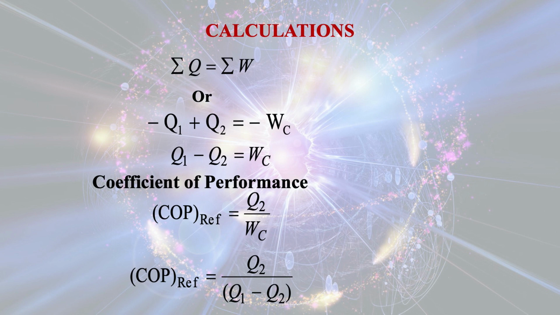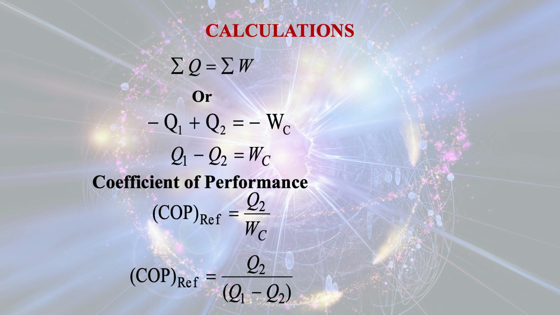So we get the expression Q1 minus Q2 is equal to WC. Coefficient of performance means the net refrigerating effect. Our main purpose is to take out the heat Q2 from the confined space in the evaporator. So net refrigerating effect is Q2 divided by WC.